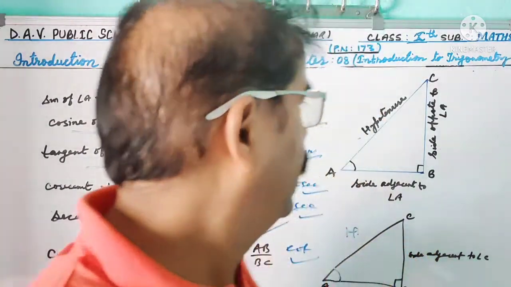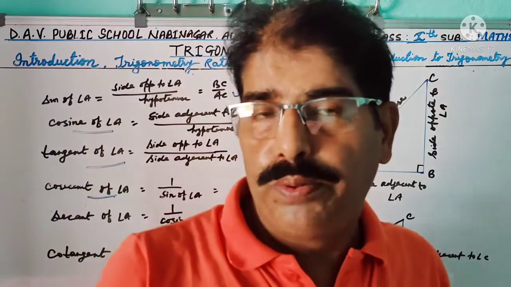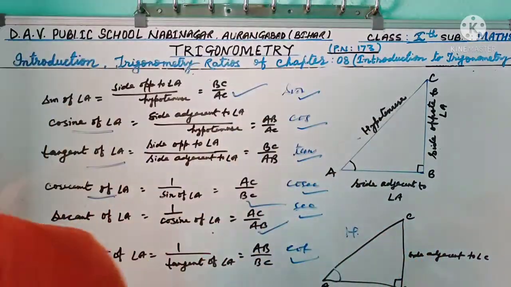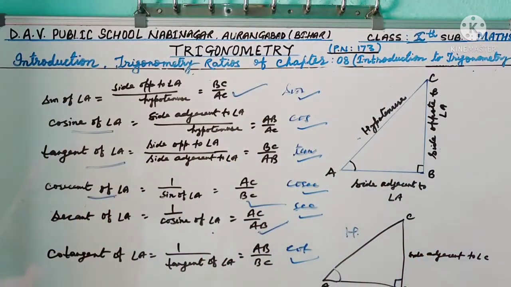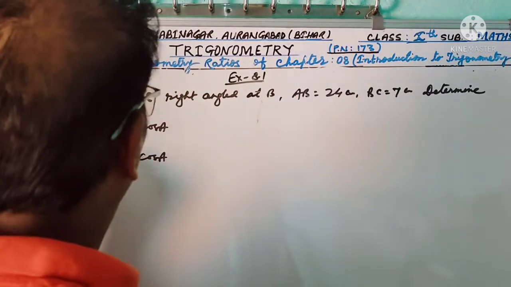So now, some given examples of these T ratios. Dear students, see question number 1 of exercise 8.1.